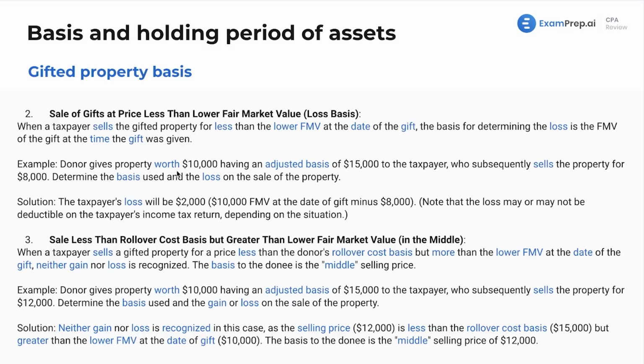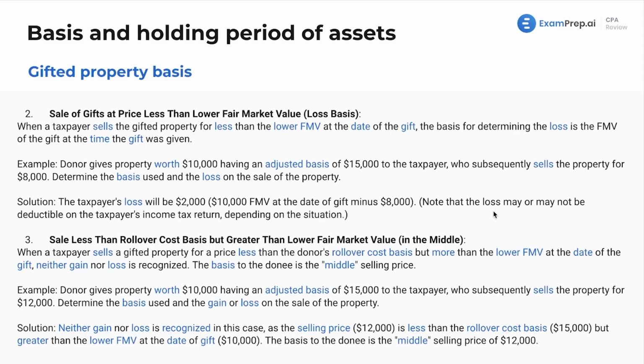The donor gives property worth $10,000, having an adjusted basis of $15,000 to the taxpayer, who then subsequently sells the property for $8,000. Again, what's the basis in loss? Well, the taxpayer's loss is going to be the $2,000. That comes from the $10,000 fair market value at the date of the gift minus $8,000.